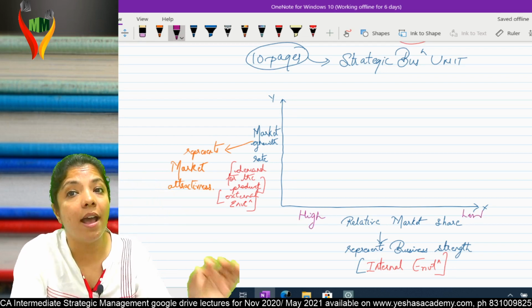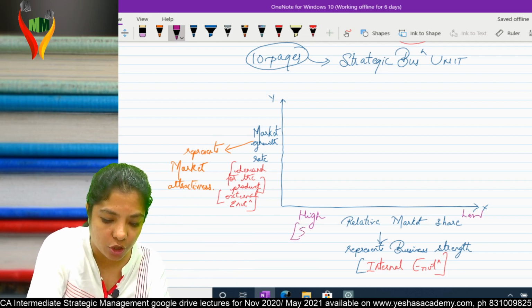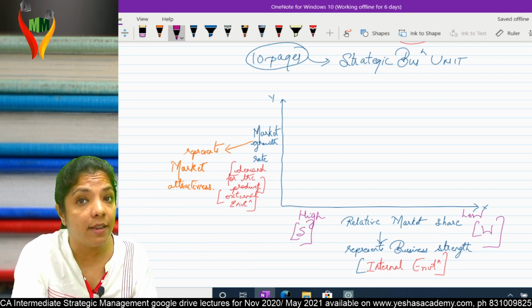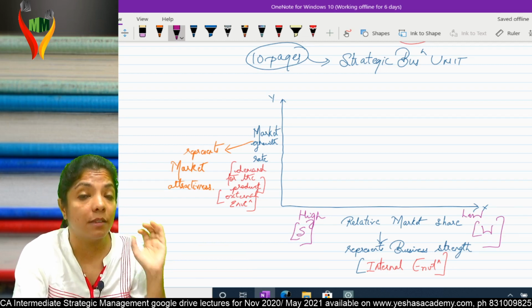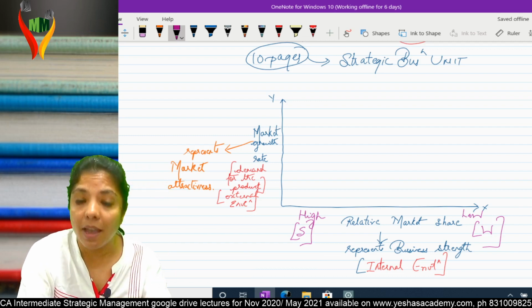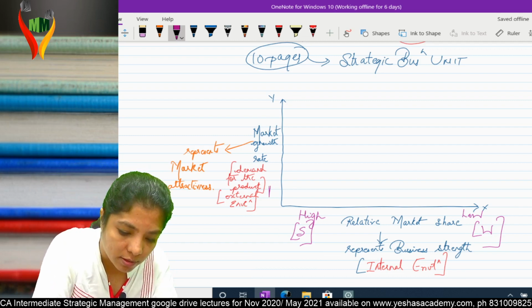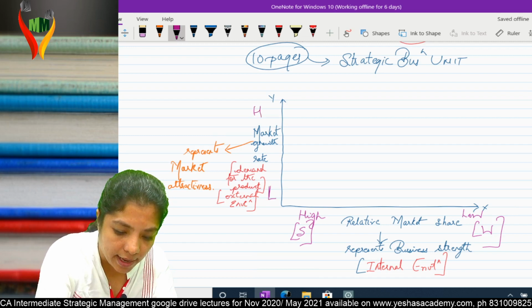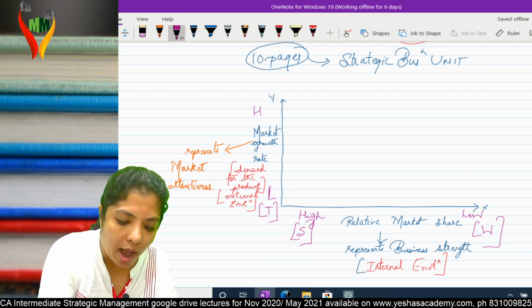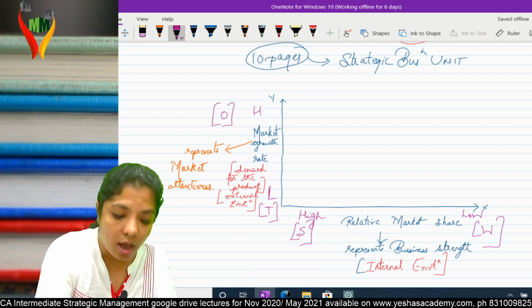That means high market share talks about strength, low market share talks about weakness. And if a theory has been given by a theorist, you cannot change it. Am I clear? And here no problem. This is low, this is high. Low market growth rate means threat, high market growth rate means opportunity.